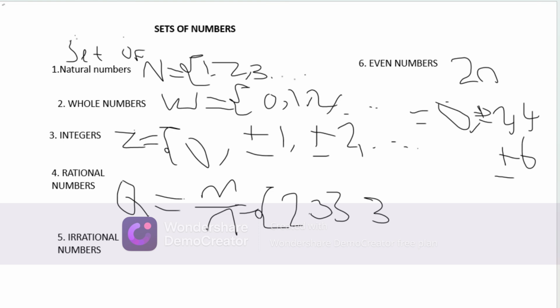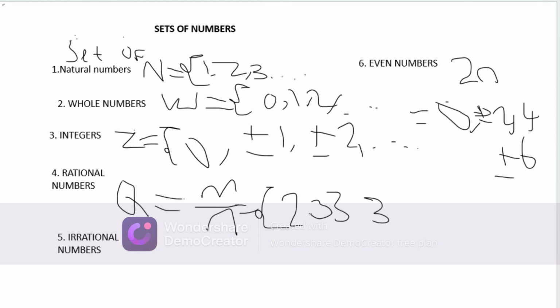For example, if you multiply 2 by 1, the answer that you are going to have is 2. 2 by 3, 6. 2 by 4, 8. You are seeing those numbers. So those are just even numbers. They are mostly the multiples of what? Of 2.